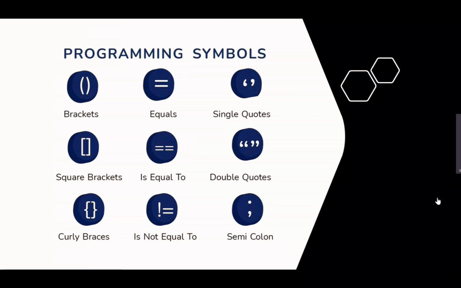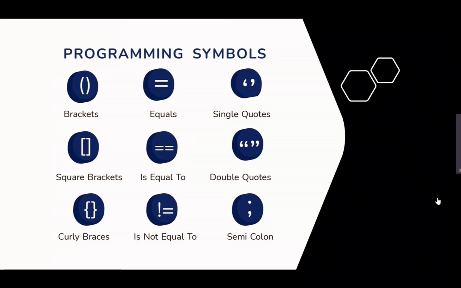Semicolon is basically the end of the syntax or end of the line. Then there are equals and is equal to. These are different meanings. Equals basically assigns the values from the right hand side to the left hand side object or variable. And is equal to checks whether both sides are equal or not.